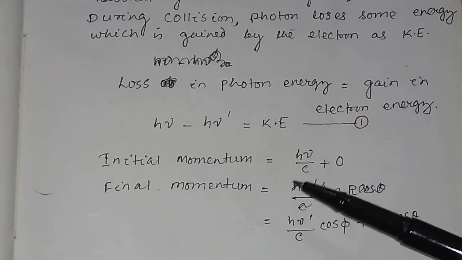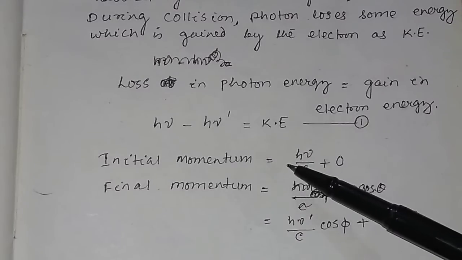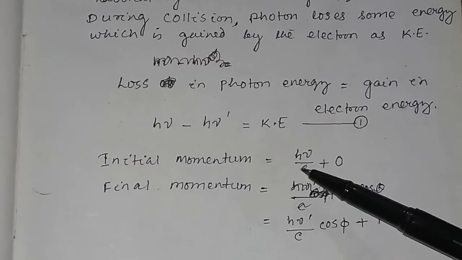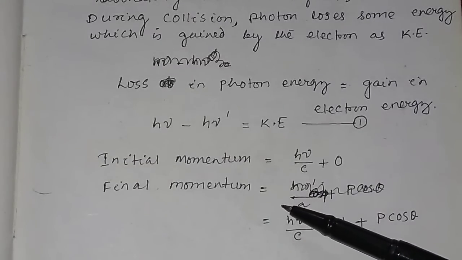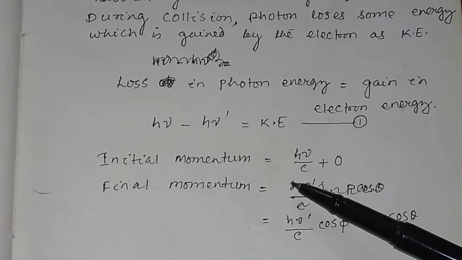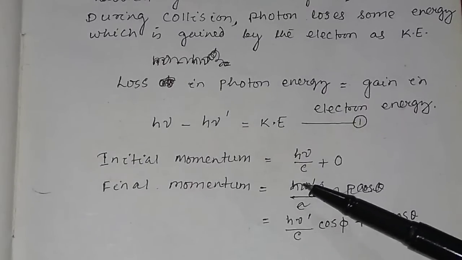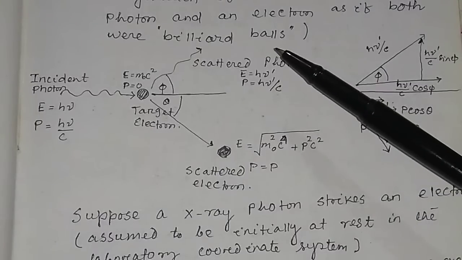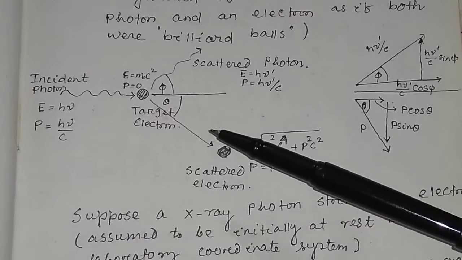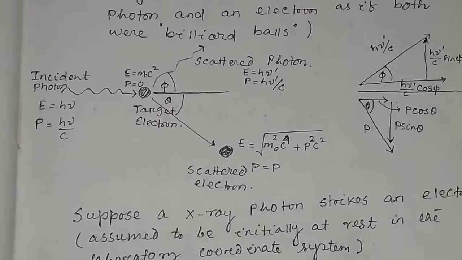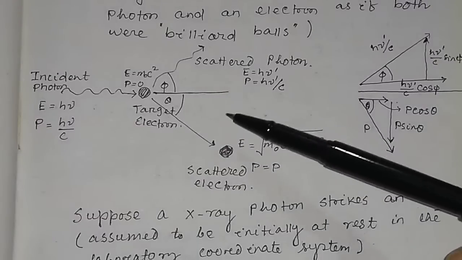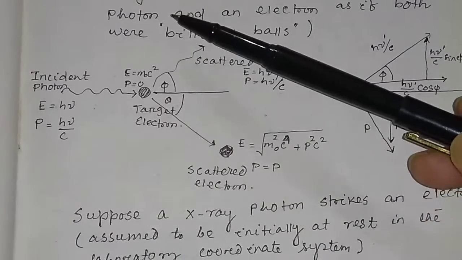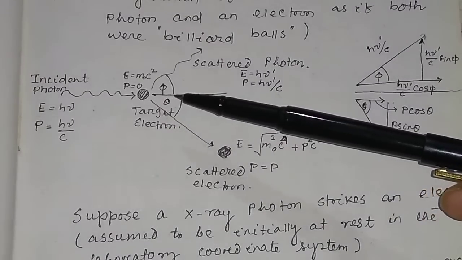Again, we also have the conservation of momentum. Since the collision is elastic, we will calculate the initial momentum and the final momentum, because in elastic collision the momentum is conserved, and we have considered the collision to be billiard ball type. So we will apply the conservation laws along both axes, the x axis as well as the y axis. We are considering it in a plane for simplicity.